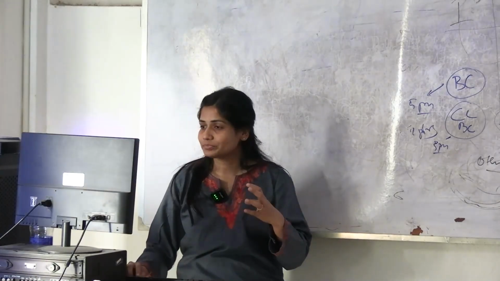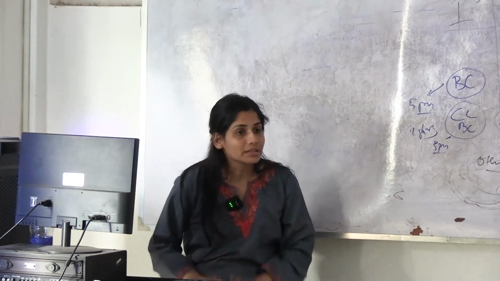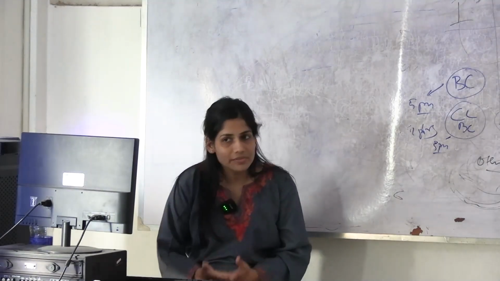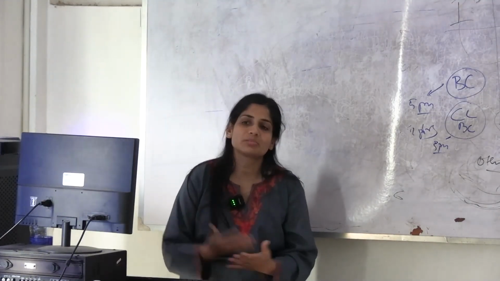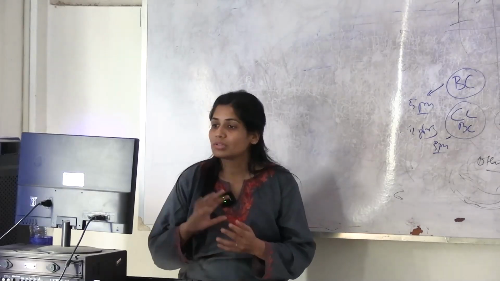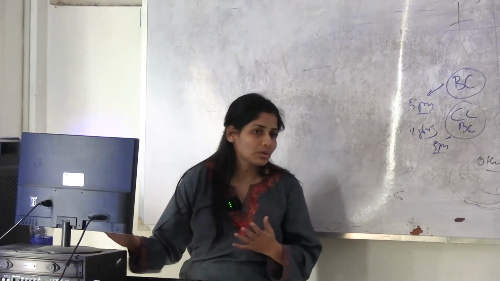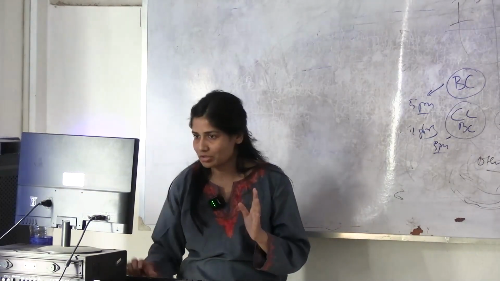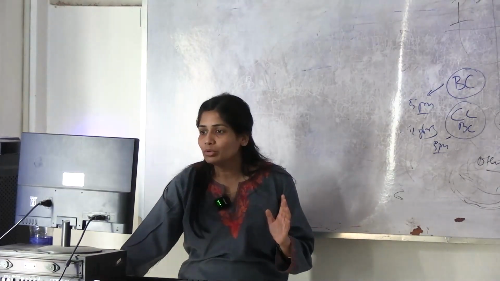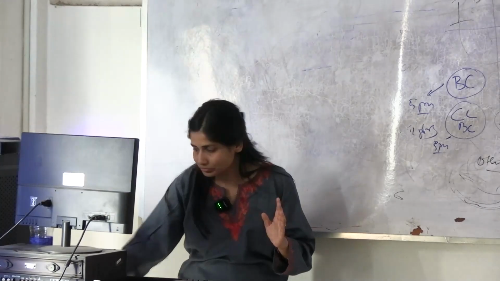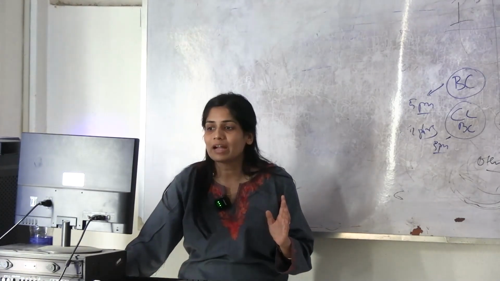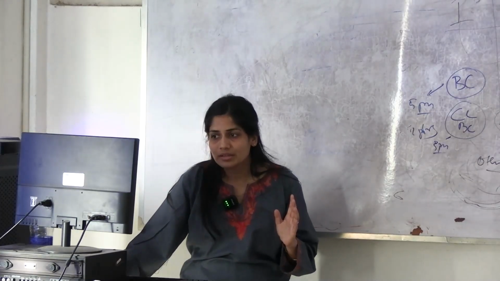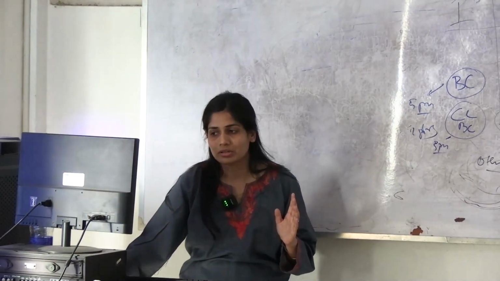Okay, and certain agents that can cause systemic infections. What are these systemic infections? You already have studied so much about it: HIV, hepatitis B and C. Okay, so these are all without primary local invasions. You will directly see that they are causing systemic infections. Okay, coming to local manifestations means lesions on the genital tract in both the sexes. What are these? Genito-ulcerative lesions. There are 5 diseases that we'll study today.